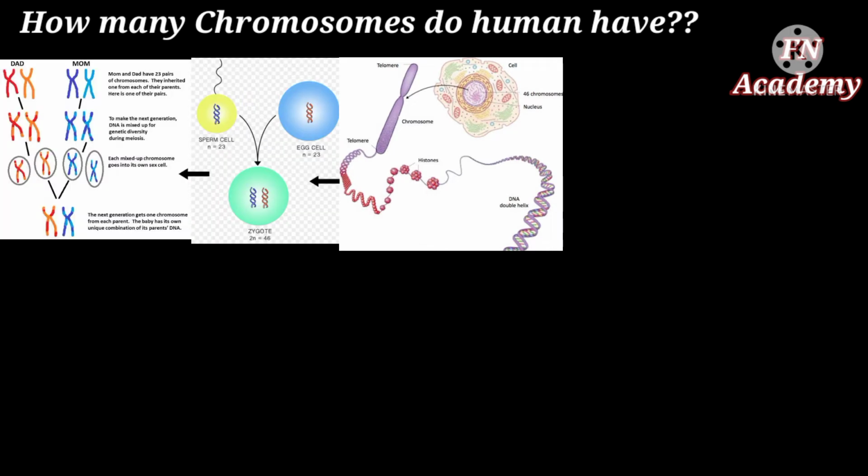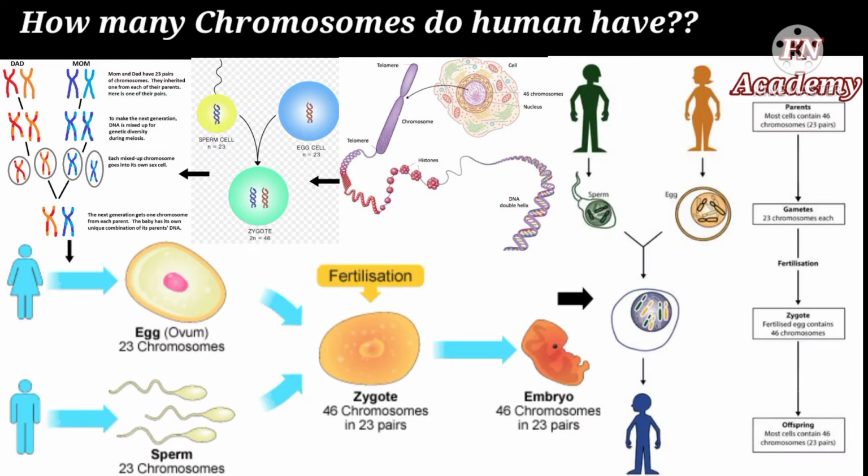You got all your genes from your parents. For each pair of chromosomes, you get one chromosome from your mom and one chromosome from your dad. So we can say that the sperm contains 23 chromosomes and the egg contains 23 chromosomes, which combine to create a zygote with 46 chromosomes. When the egg and sperm cells come together, they create the full set of 46 chromosomes, or 23 pairs of chromosomes.